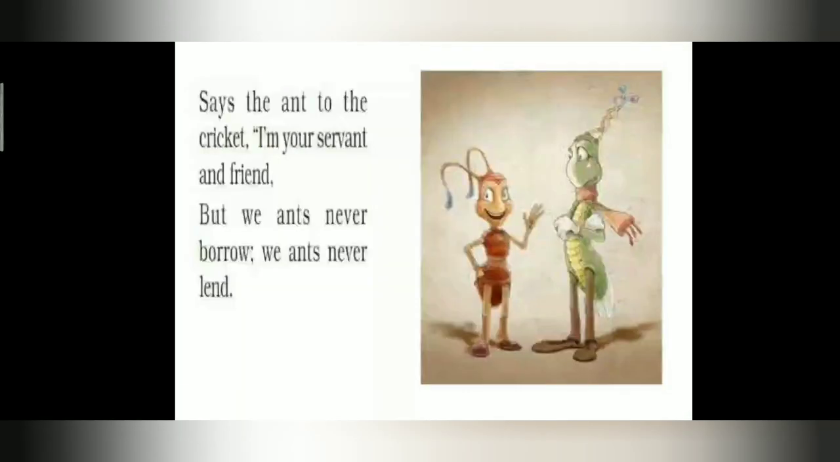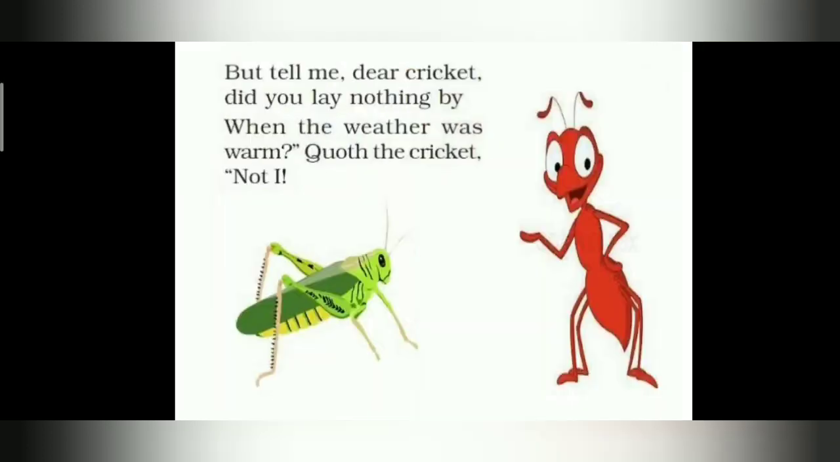Says the ant to the cricket, I am your servant and friend, but we ants never borrow, we ants never lend. So here the ant replies that he considers himself to be a servant and friend of the cricket. The ant expresses a fact about them, that we ants never borrow anything from others nor lend anything. Okay. But tell me, dear cricket, did you lay nothing by?